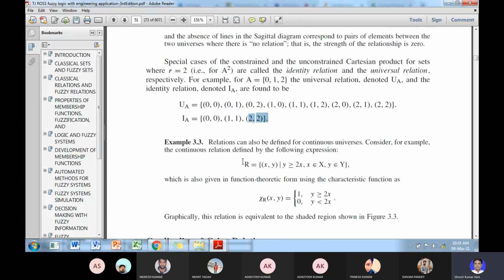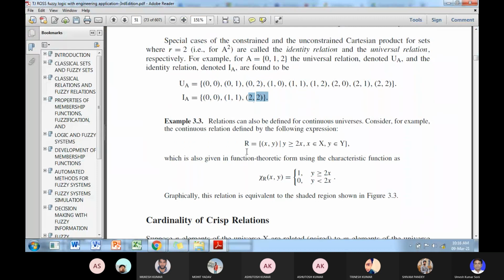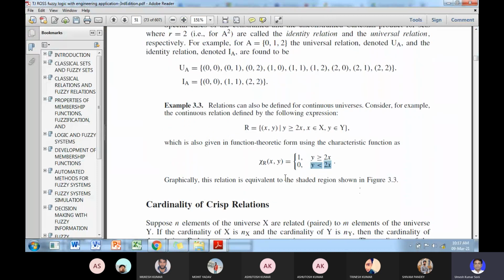And here you see the relationship in continuous universe x and y can be defined by the set of x y. Suppose y is greater than 2x, then there is a relationship, and if y is not greater than 2x, then there is no relation. So for this we can define the strength of the relationship as 1 while y is greater than 2x, and 0 while y is less than 2x.